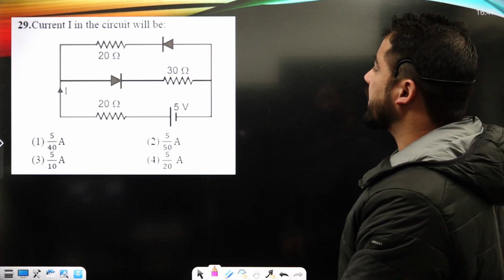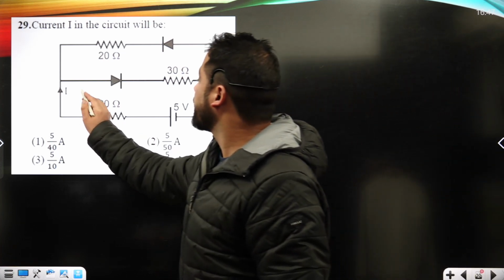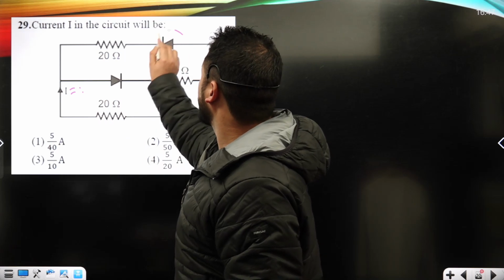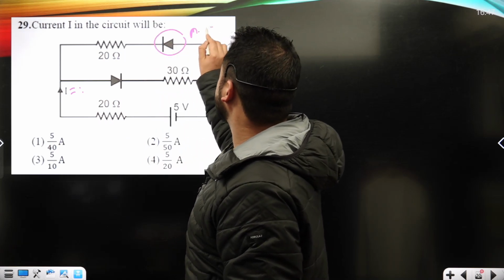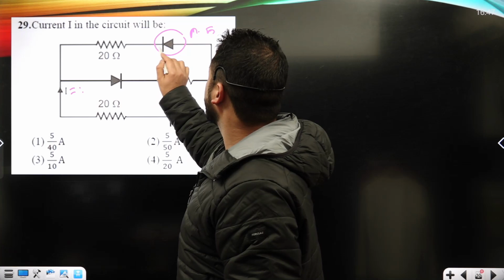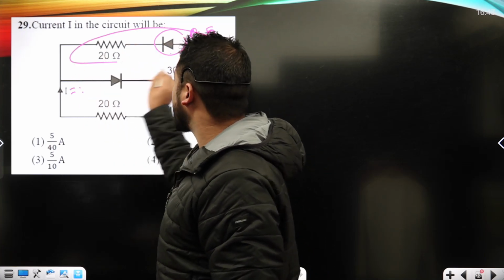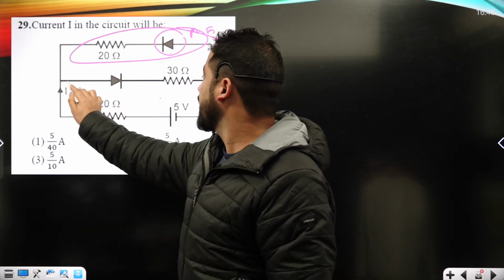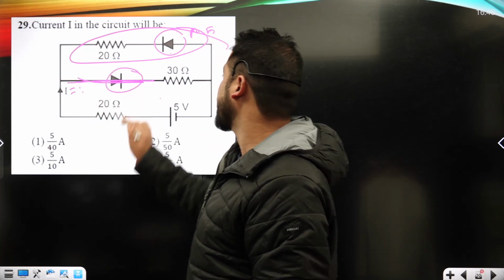Now we have to find the current I in the circuit. When you talk about this diode, it is under reverse bias, so it will behave like an open circuit, and this resistor will not work. Then this other diode is forward biased, and it will behave like a normal wire.